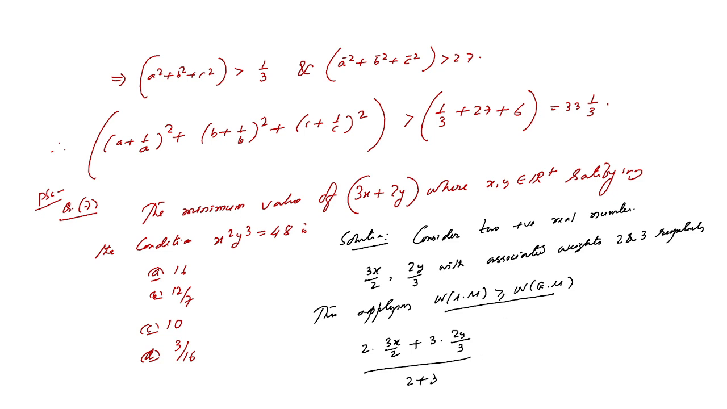This is greater than equal to 3x by 2 whole square multiplied by 2y by 3 whole cube, that means A1 to the power P1 times A2 to the power P2, whole to the power 1 by P1 plus P2. So we just simplify this inequality. What will happen? It will be 3x plus 2y, that value will be greater than equals to 10.